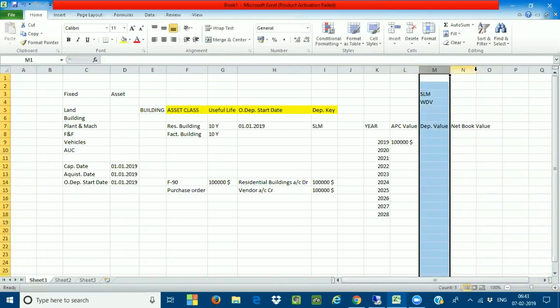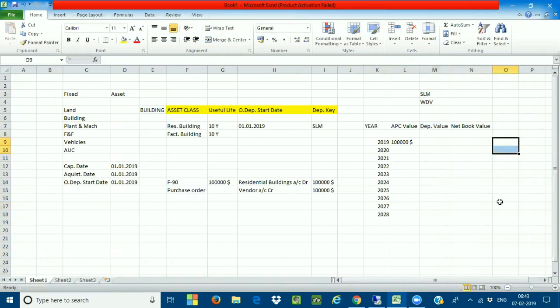Now I want to calculate the depreciation value and the net book value. The first year, let us assume, now I'm putting a question to all of you. Based on the example given on the board, when can I start the depreciation, and how long should I wait to calculate the depreciation of an asset? End of the month.